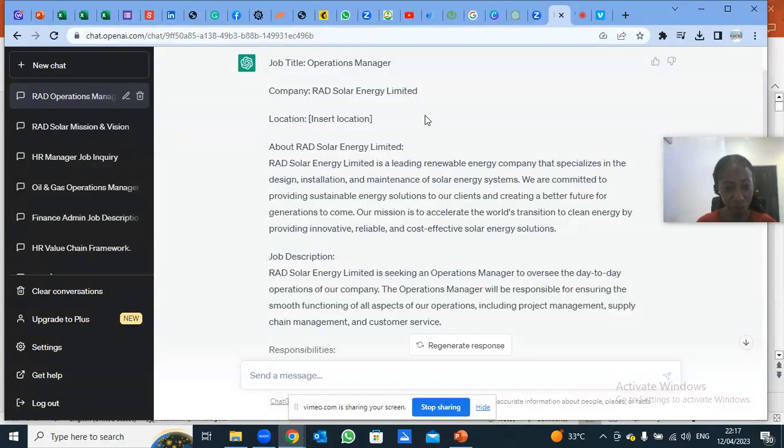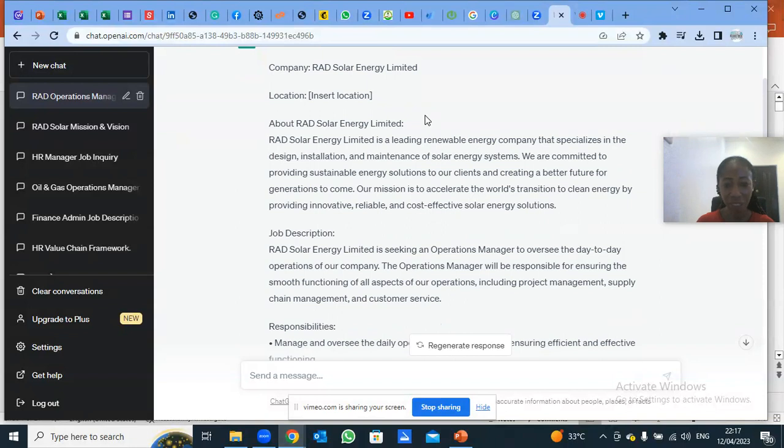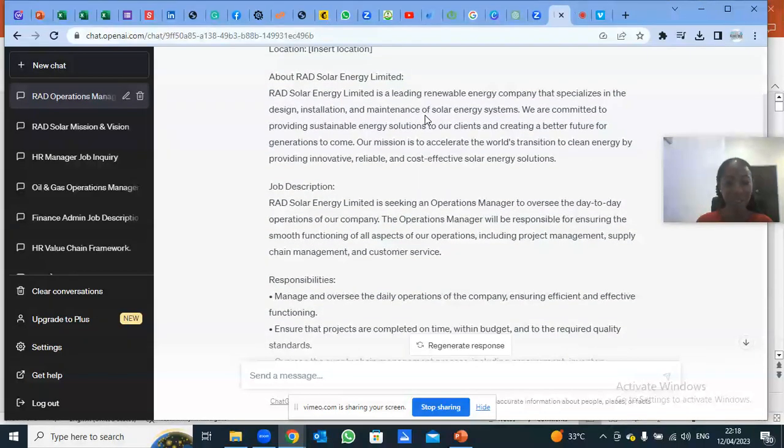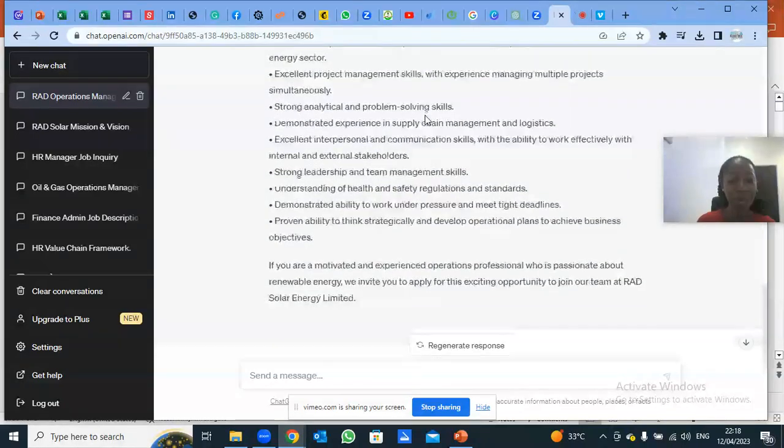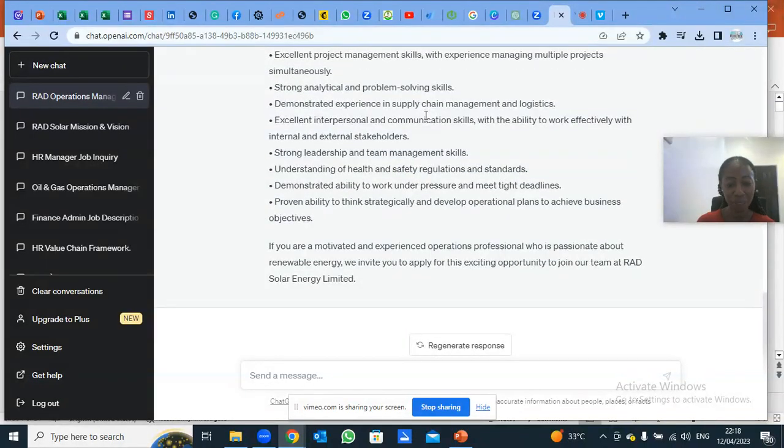So it's asking me to insert the location myself. Then it's giving me RAD Solar Energy Limited is a leading renewable energy company that specializes in design. See, it gives me the mission, and then job description, the responsibilities, and the requirements, just name it.